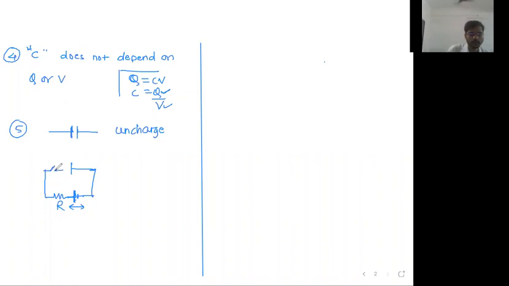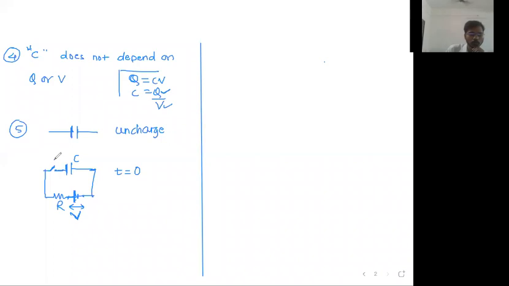One switch, a key. There is a switch or key. This switch key is right now open, so current will not flow. This is the capacitor. This is the battery having potential difference equal to V. This was the situation at time t equal to 0. This is the potential difference V of the battery, capital V. This is some resistance and this is the capacitor.